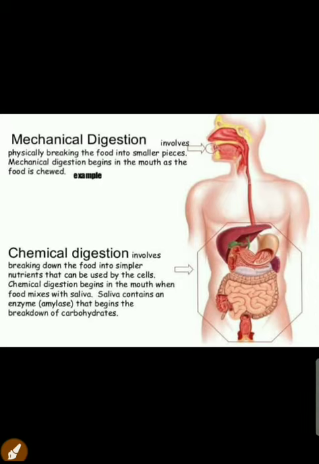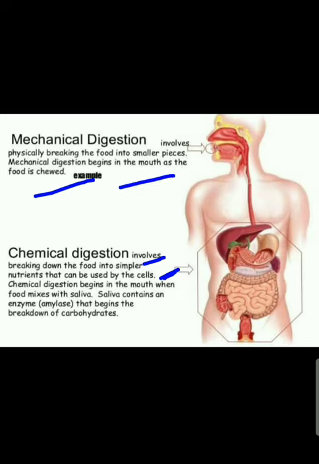So let us understand the meaning of physical, mechanical and chemical digestion. Actually, mechanical digestion is only the breakdown of food particles, physically breaking the food into small pieces, and it begins in the mouth as the food is chewed. Chemical digestion involves breaking down food into simpler nutrients that can be used by the cells.